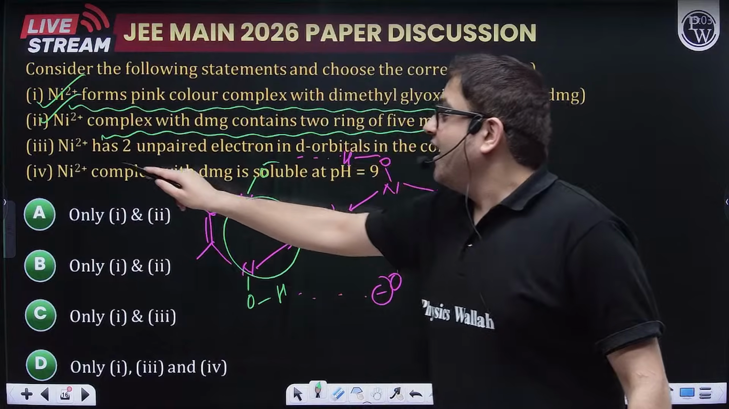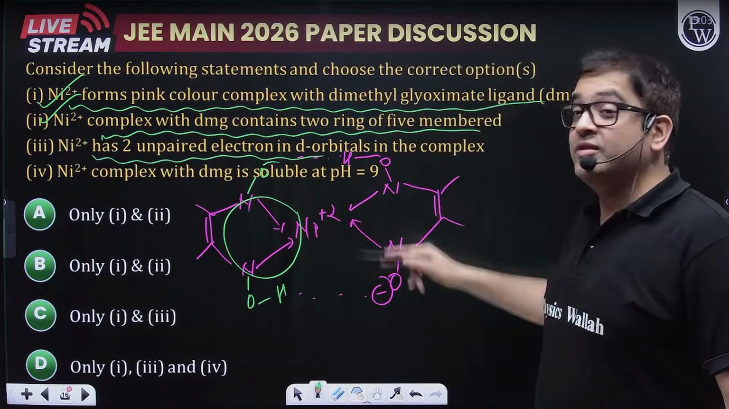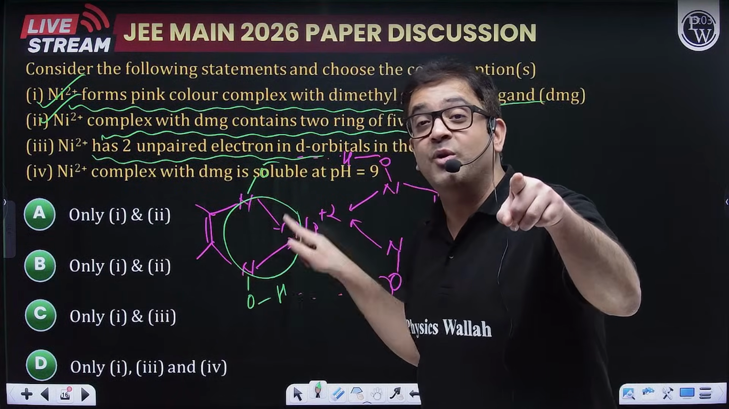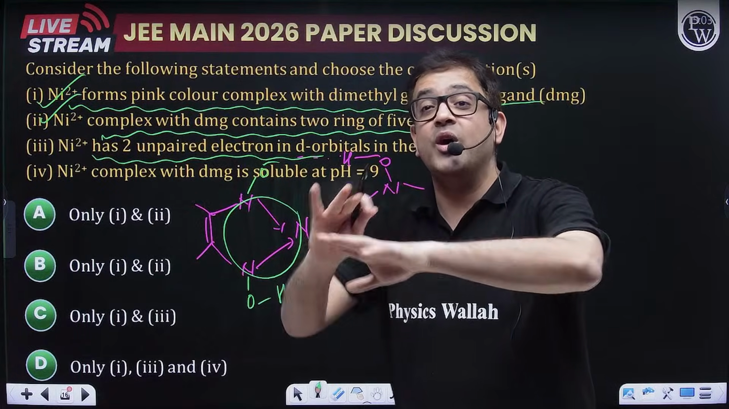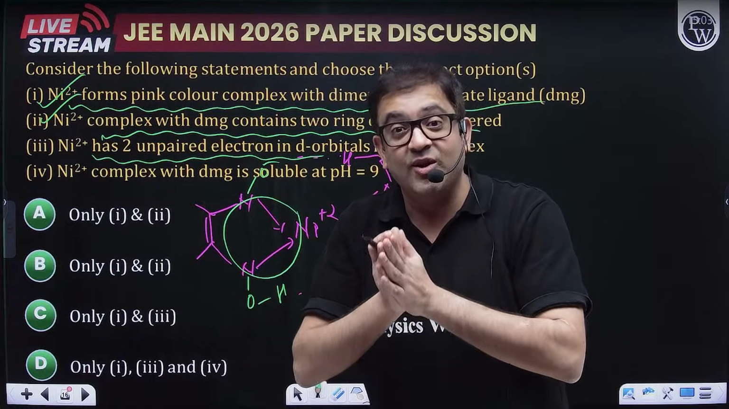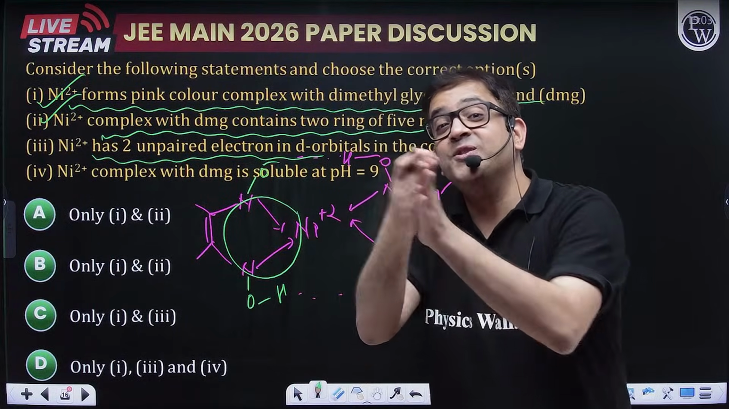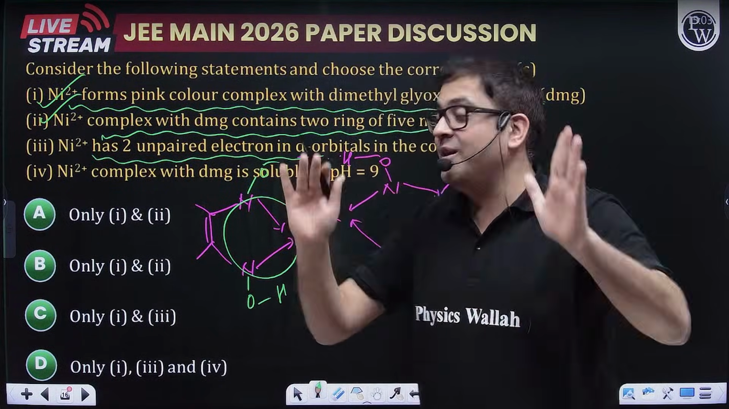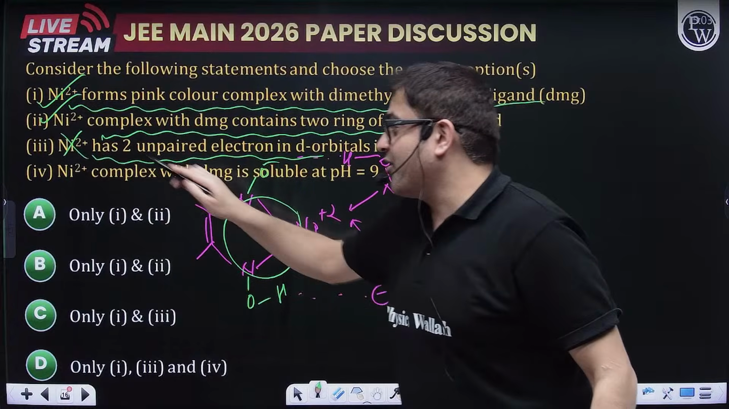Now, Ni plus 2 has two unpaired electrons. As I've told you, because of intramolecular hydrogen bonding, it acquires a square planar structure. And because it acquires a square planar structure, the forced pairing will take place and it will have no unpaired electrons. So this becomes a wrong option.